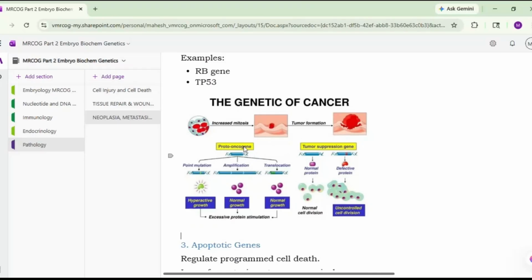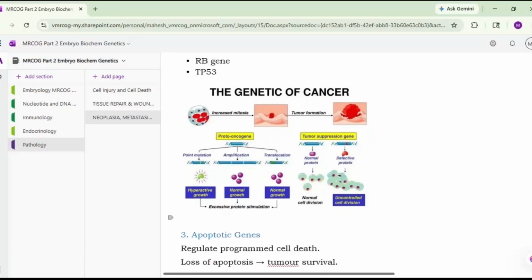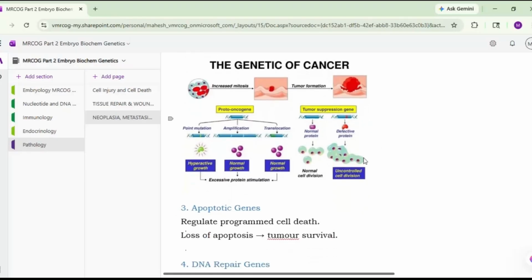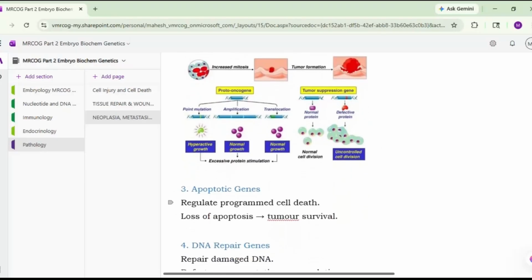Proto-oncogenes normally will lead to the normal growth. However, if there is any mutation, it will lead to oncogenicity. While tumor suppressor genes, if they are defective, again there will be oncogenesis. These tumor suppressor genes prevent the formation of malignancy. Then there are apoptotic genes. They regulate the programmed cell death. Loss of apoptosis will lead to tumor survival.